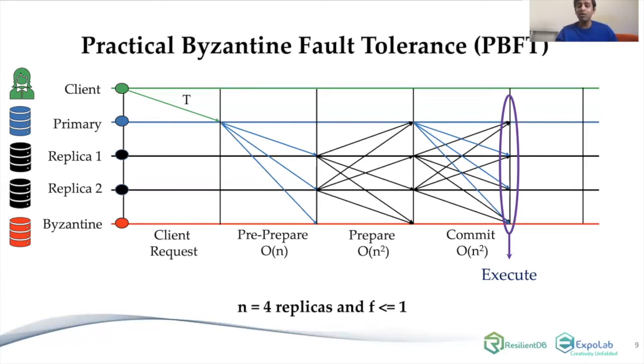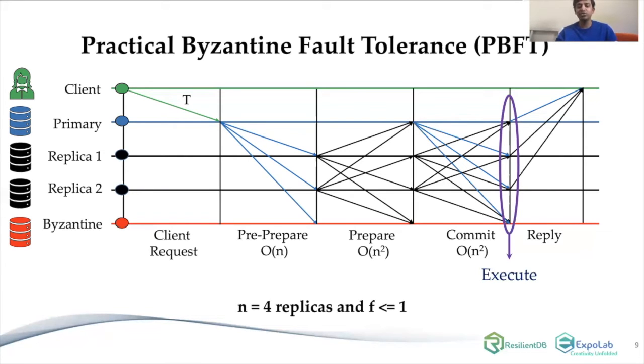Now, again, when a replica gets commit messages from a majority of other replicas, that is basically it gets 2f plus 1 commit messages, it has a stronger guarantee this time that a majority of good replicas not only heard about this request, but also prepared this request. So it goes ahead and executes this transaction and replies to the client. So this is how PBFT is able to achieve consensus on an incoming client transaction with all the replicas. PBFT works fine, it's safe and live.